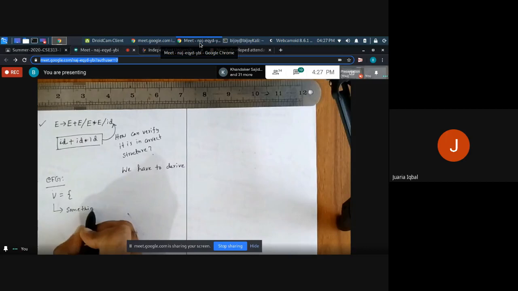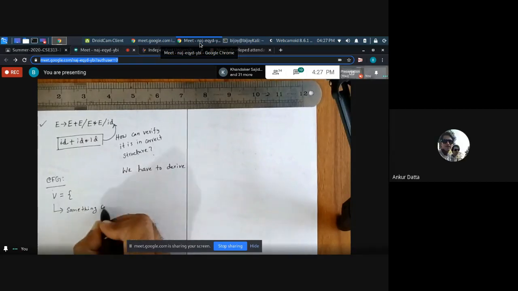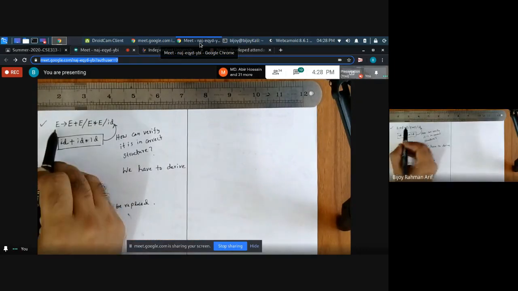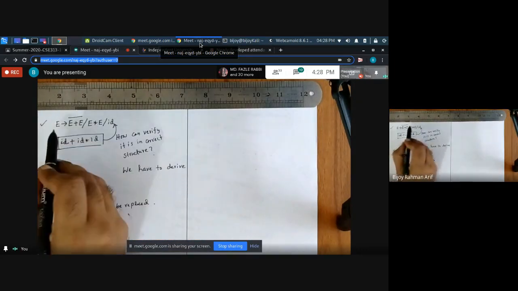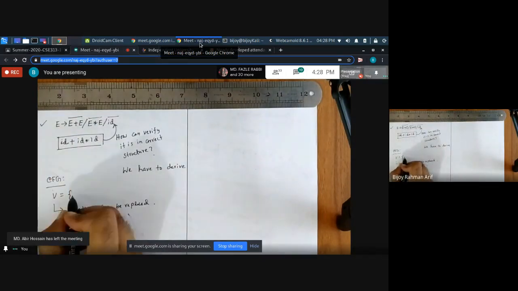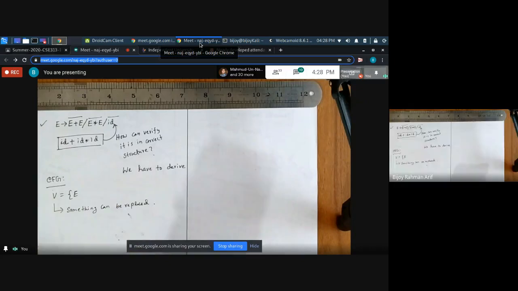E. This E can be replaced with this or this or this. So E is a variable. Anything else?